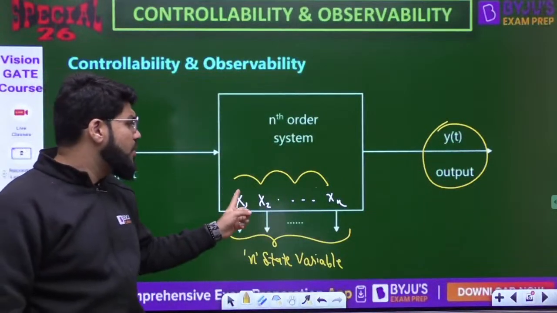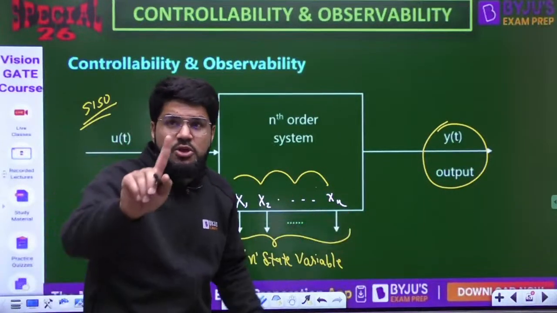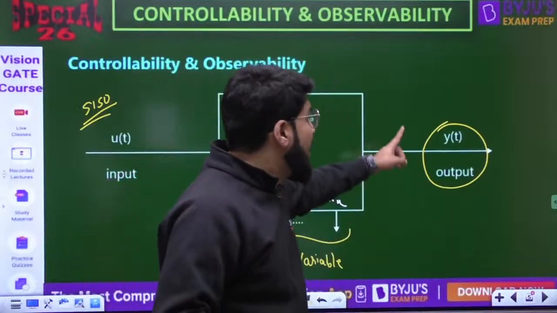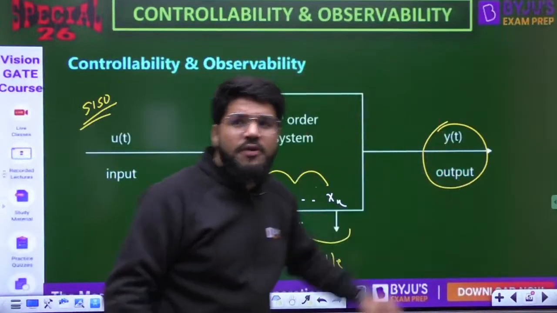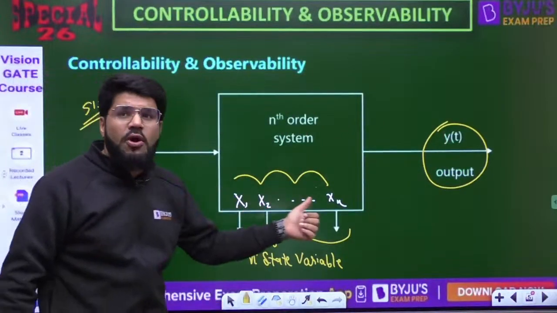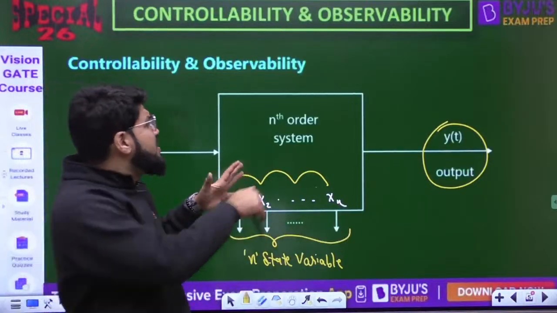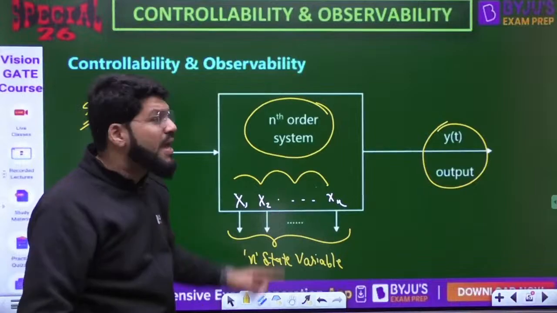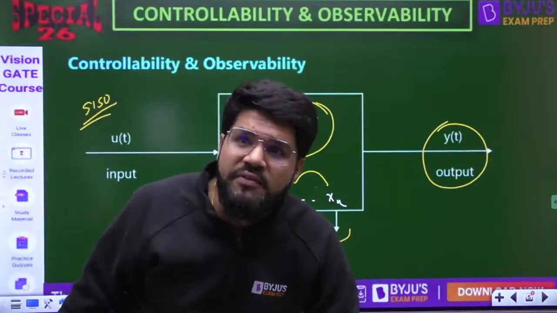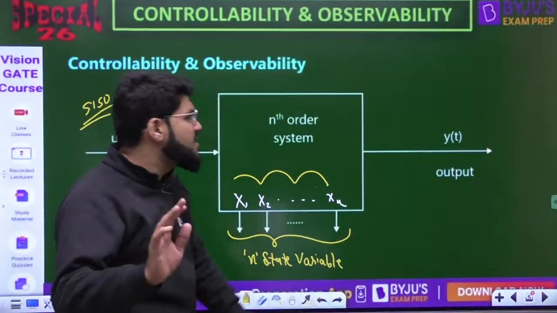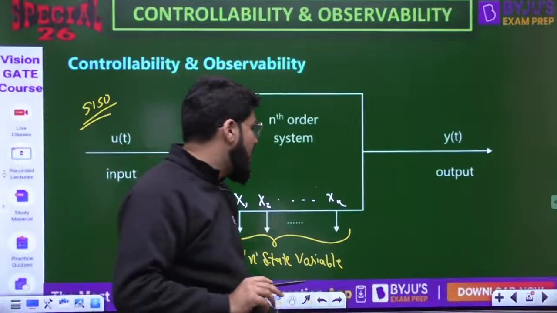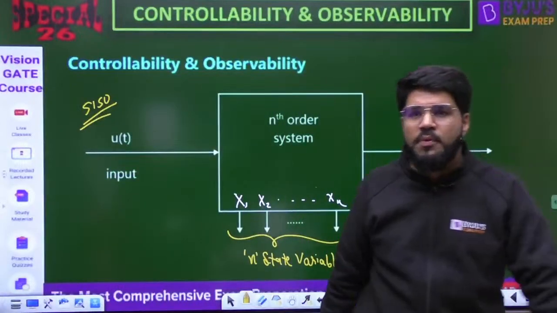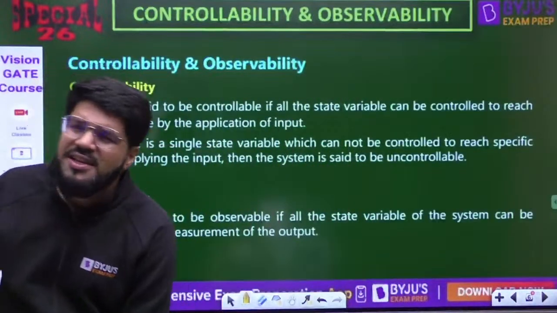the user is able to get the knowledge of all state variables, not only one, not only two, but by the measurement of output, if the user is able to get the knowledge of all states, then the user is able to get the knowledge of the entire system, whatever is currently functioning inside the system, and such a system is said to be observable. That means you can observe the system at any particular point of time by measurement of the output. Okay, so these are the basic laws, these are the basic definitions.